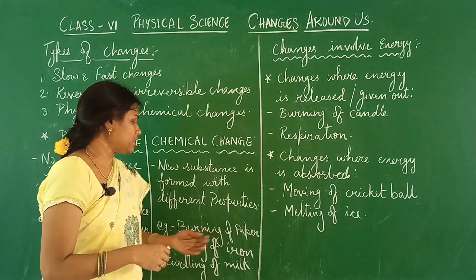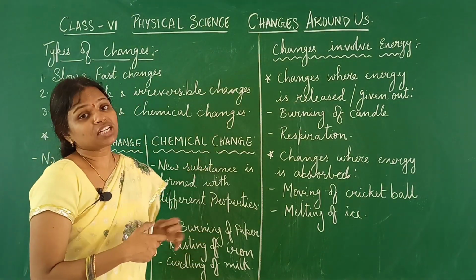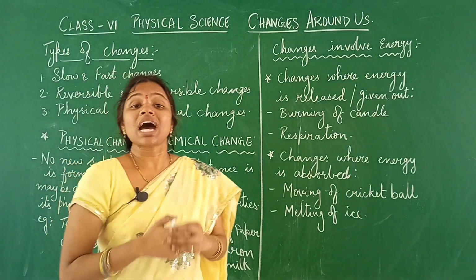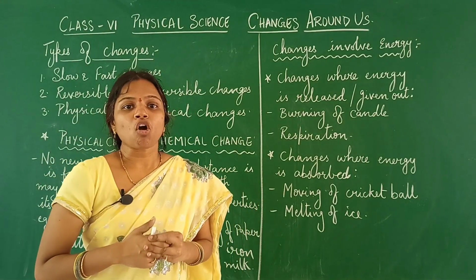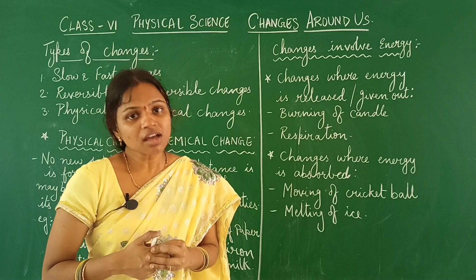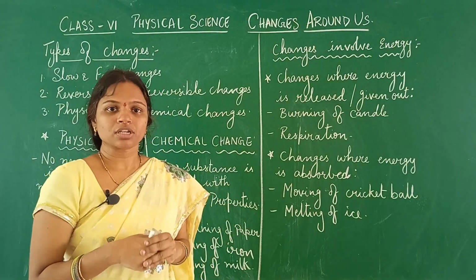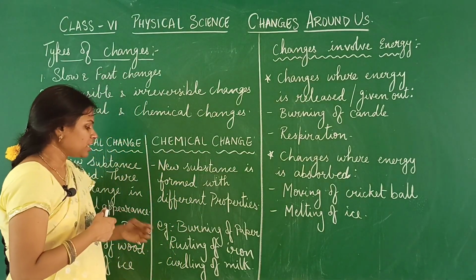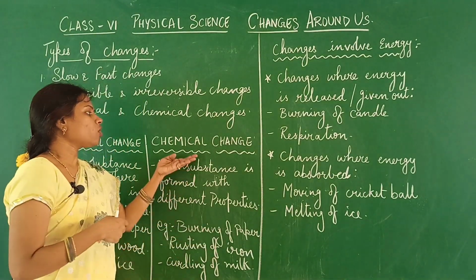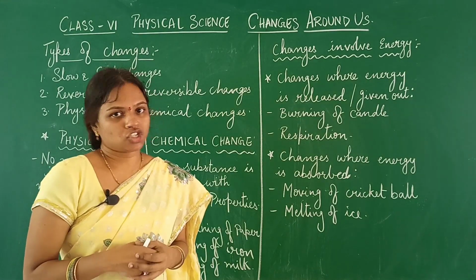So rusting of iron is nothing but a chemical change, because the iron loses its property of getting attracted towards the magnet when rust is formed on that. Understood? Okay. So this is how we have rusting of iron also as a chemical change.